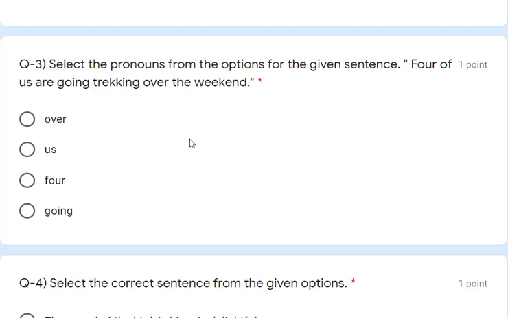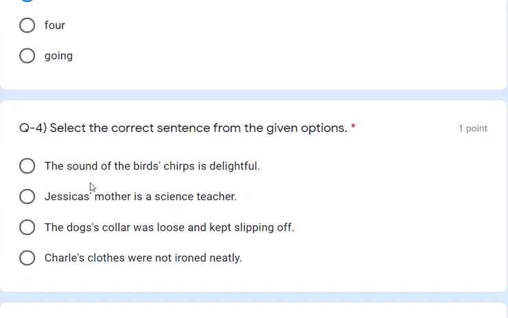So what is the pronoun here? Which is the pronoun: over, us, 4 or going? So "4 of us", so us is the pronoun, right? For "we", the pronoun is "us", right? So us is the pronoun. Correct answer is us.